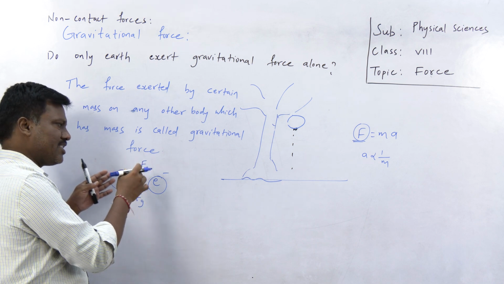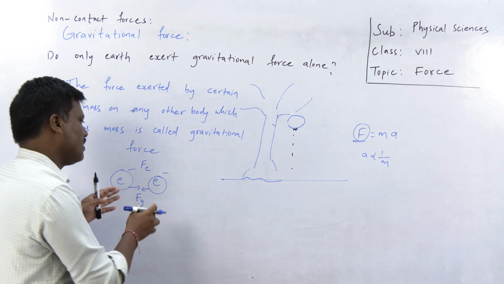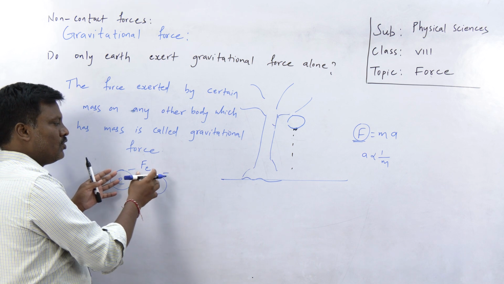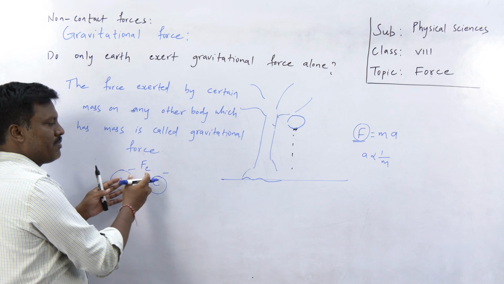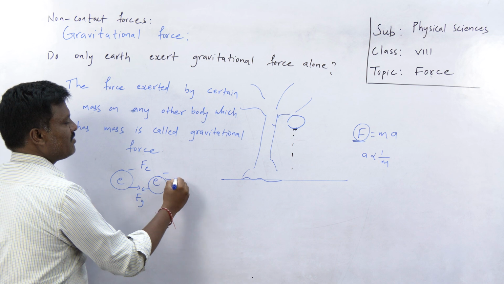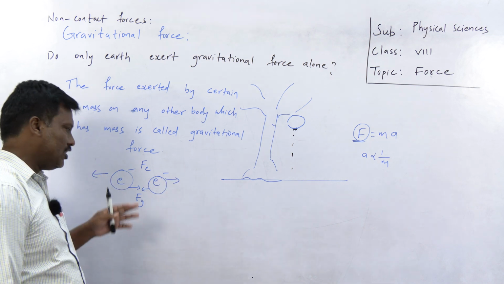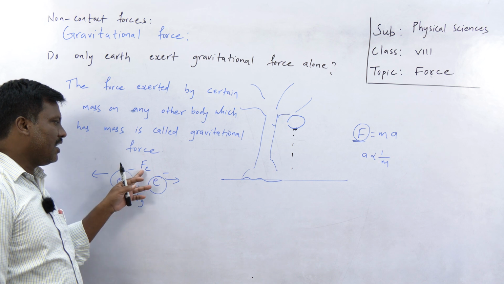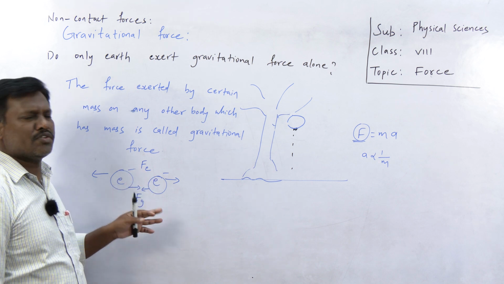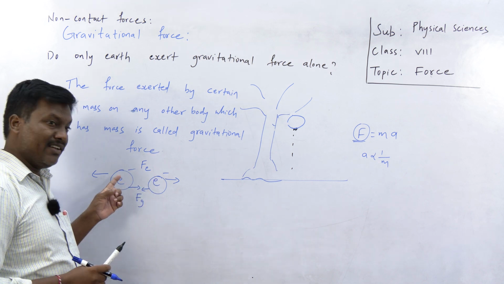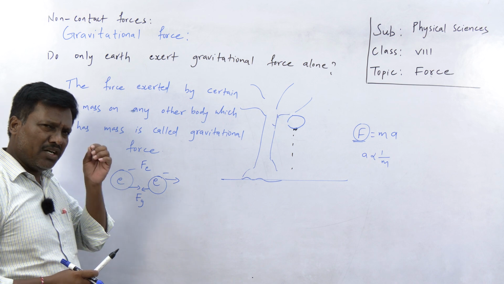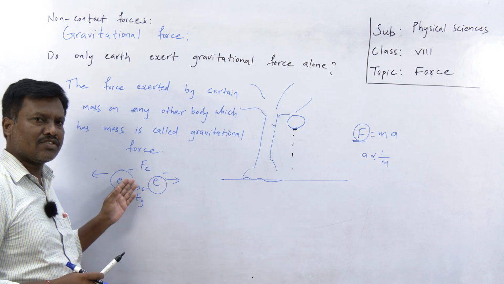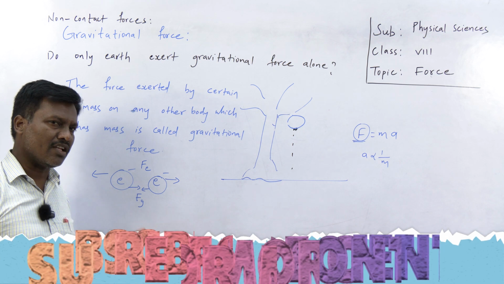Electrons exist only with charge, right? So these are charged particles. Due to the same kind of charge present on them, there is a repulsion. That is why these two bodies move away. Even though there is a gravitational force, these two bodies are moving away due to the electrostatic force between them. So from this you understand that even the electron, the smallest particle in the universe, exerts gravitational force on another body. Just imagine, what about other bodies?